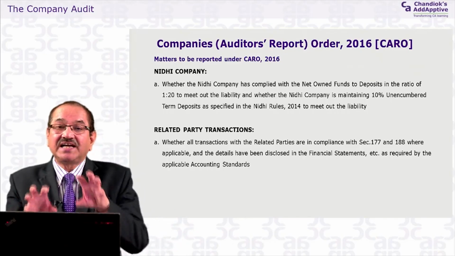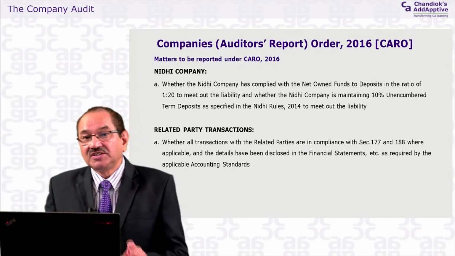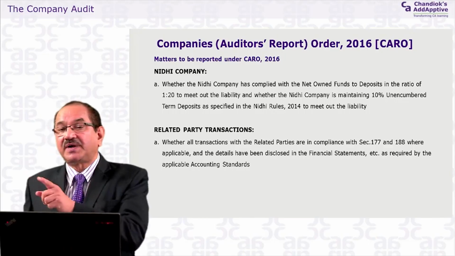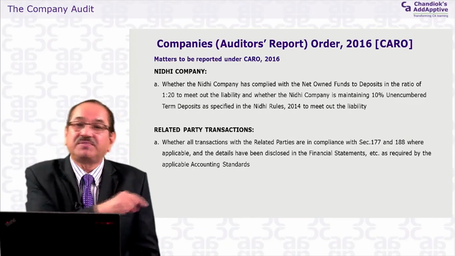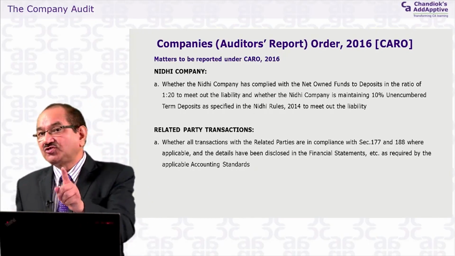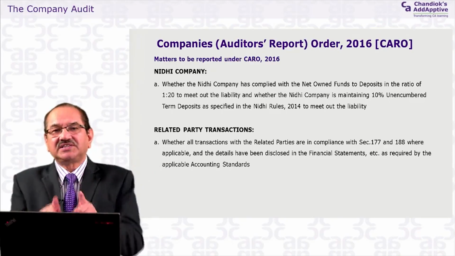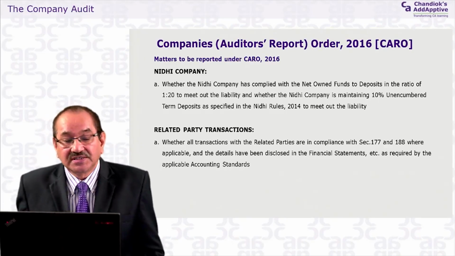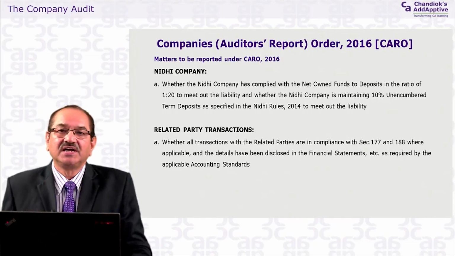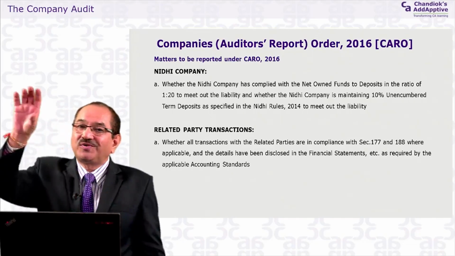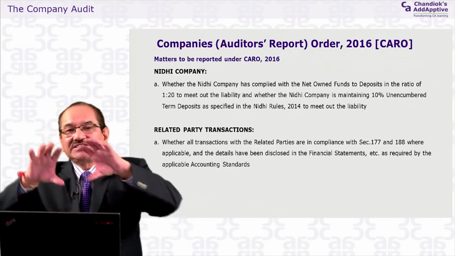So as far as compliance with 177 and 188 is concerned, it is for all transactions with all related parties as prescribed by the Companies Act. The definition of related party in that case is the Companies Act definition, and the auditor has to report whether they are in compliance with the Companies Act. But as far as the disclosure part, the second leg of this point, is concerned, disclosure is required only as per Accounting Standard 18. AS 18 has given a definition of related parties which is entirely different; it is a restricted one.